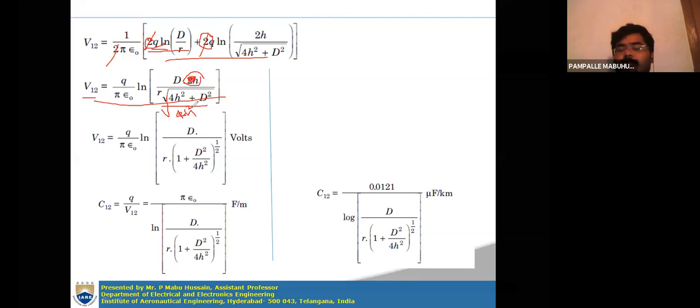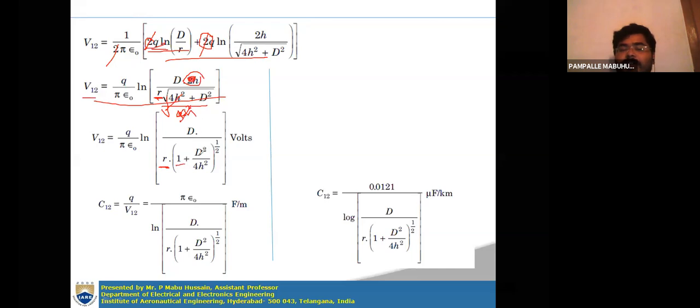Okay, 2h whole square you will get when it goes under the root. Right, 2h whole square is 4h square. Right, you divide these two terms, so 4h square plus D square with 4h square you will get. So the 4h square cancels. Right, so this small r will be as it is. Now 4h square divided by 4h square, you will get 1.